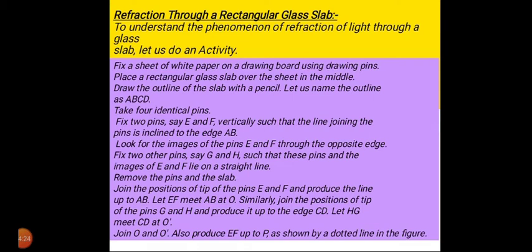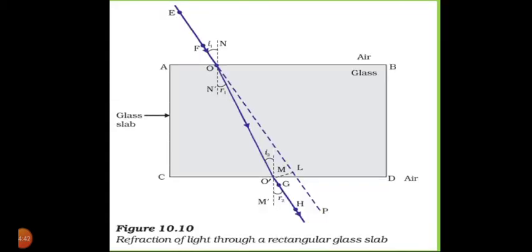Then we will take four identical pins. Fix two pins, say E and F, vertically such that the line joining the pins is inclined to the edge AB. You can see in the example. Now place the rectangular glass slab on the sheet and mark its boundary with a pencil. Here we have to mark a point and draw the normal.